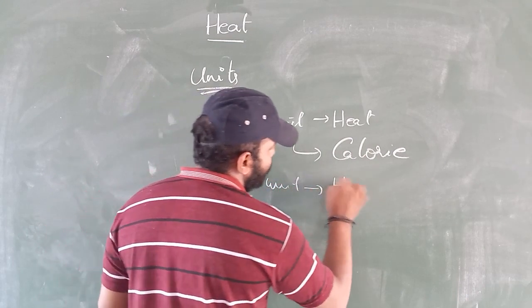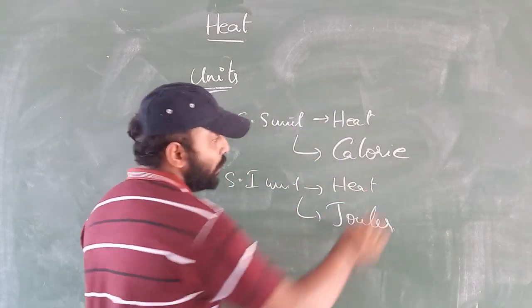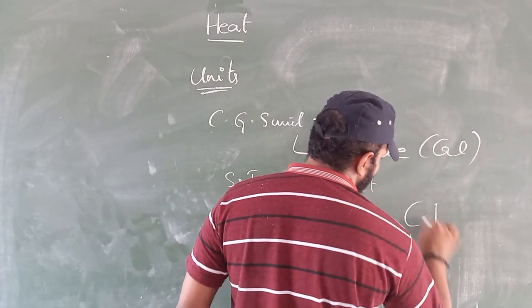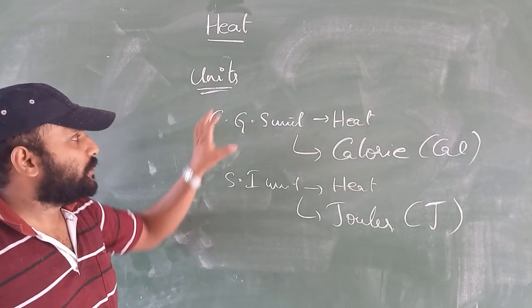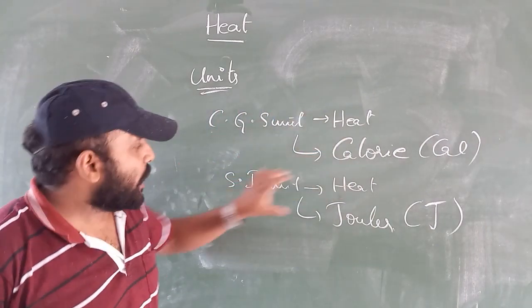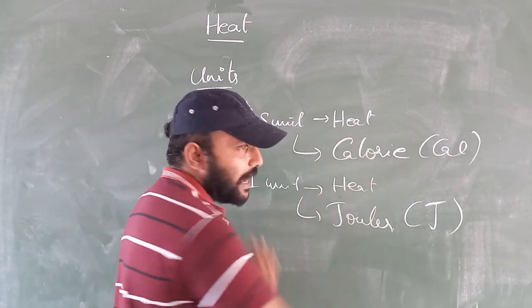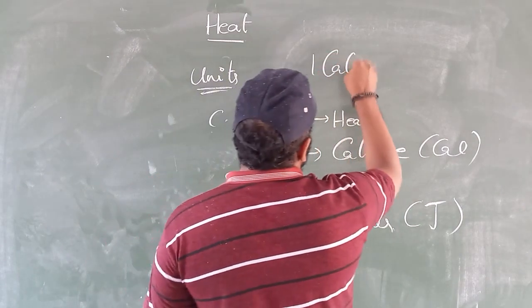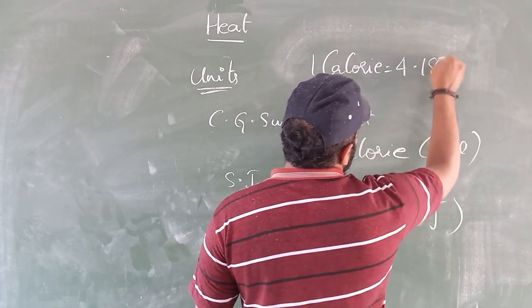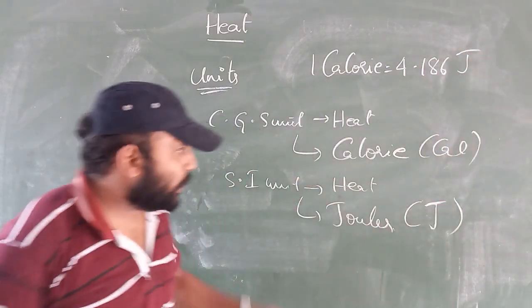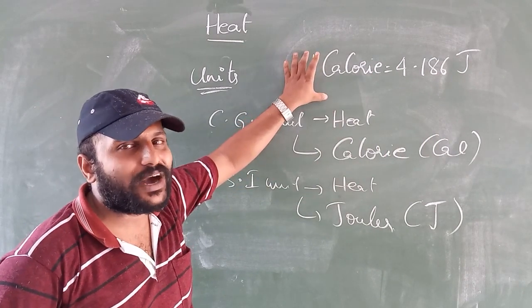Now what is the SI unit for heat? The SI unit for heat is joules. Calorie is denoted with cal and joule is denoted with J. So these are the CGS and the SI units for heat. What is the relationship between calorie and joule? 1 calorie is equal to 4.186 joules.